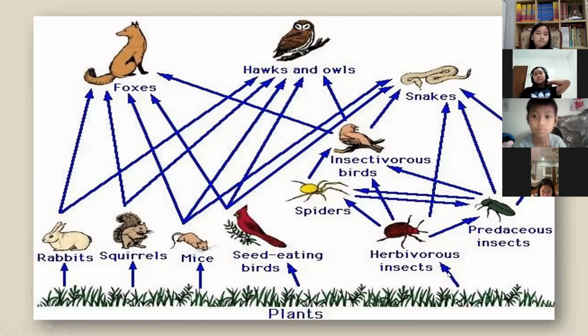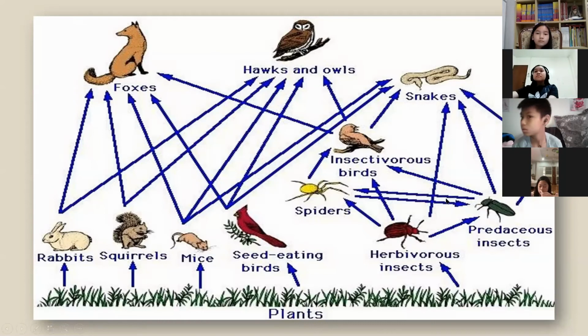And the next one is a herbivore insect, an insect which eats plants. This herbivore insect can be eaten by another insect or animals. Example is a spider or a predaceous insect which eats herbivorous insects.